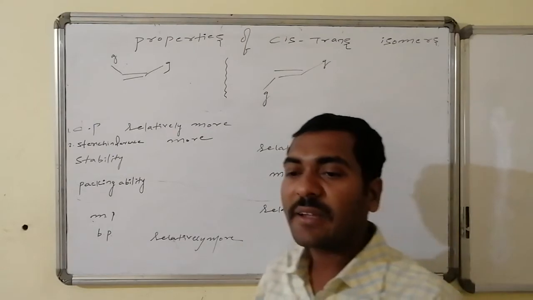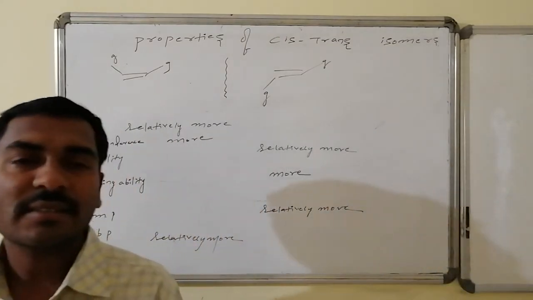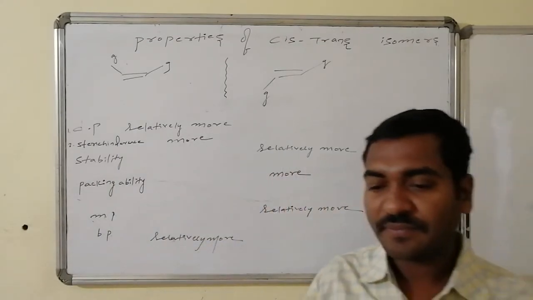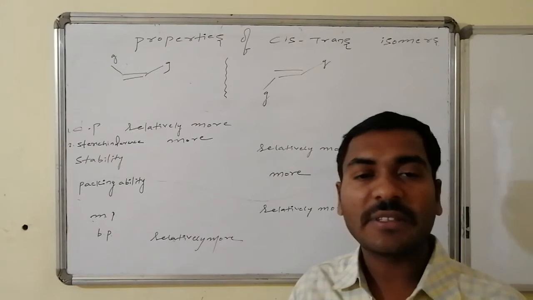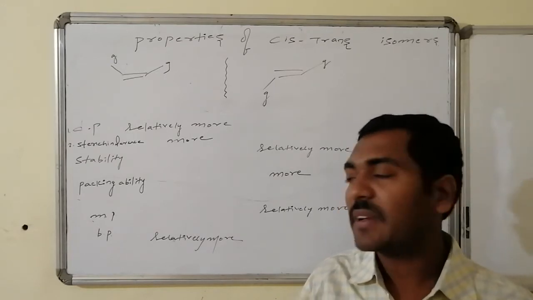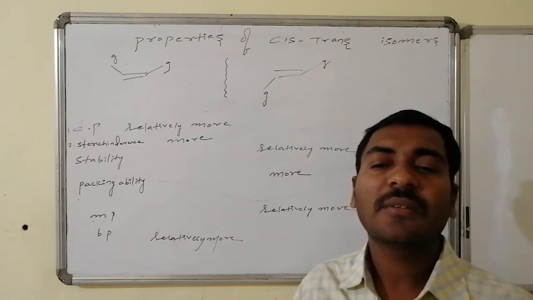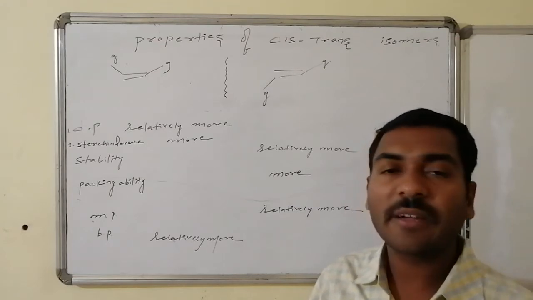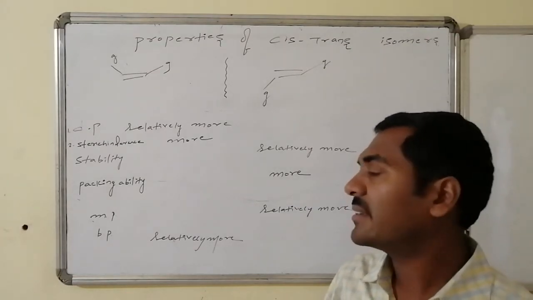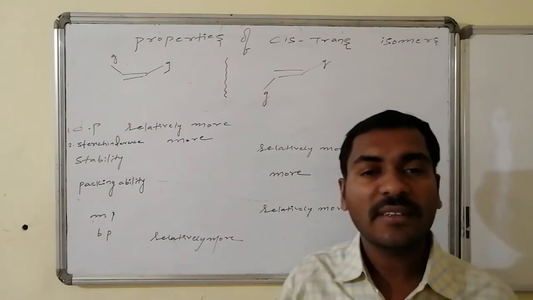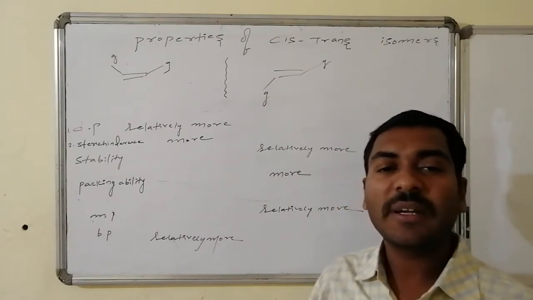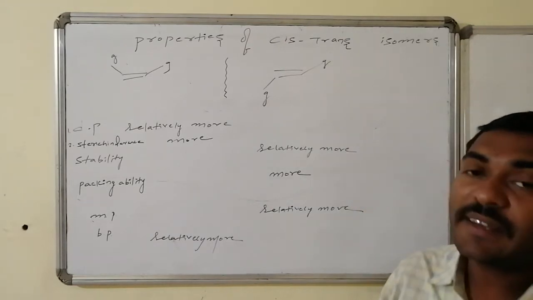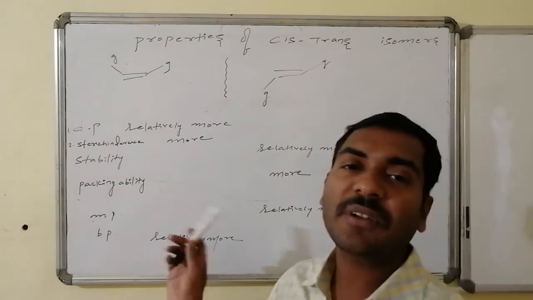If I go for the packing ability, the molecule is present in trans isomer in such a way that it can fit with the minimum space. In the solid, that molecule can fit within the minimum space, hence its packing ability is very high, whereas cis isomer needs most of the empty space while it is going to be arranged in the solid portion. So therefore packing ability of trans is very high, and melting point depends on the packing ability. The more the packing ability, the higher the melting point. To break that, to convert it to the other disordered nearby physical state, it requires more energy. So therefore the melting point of trans is higher.